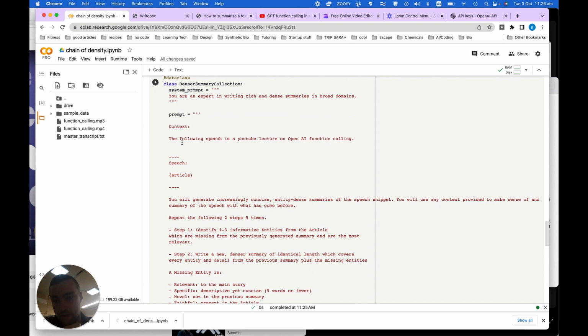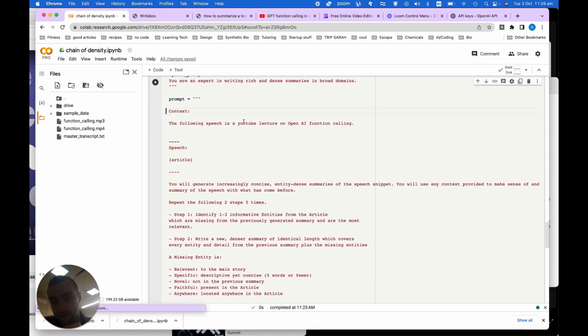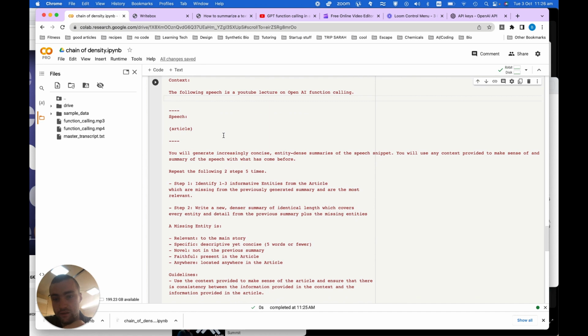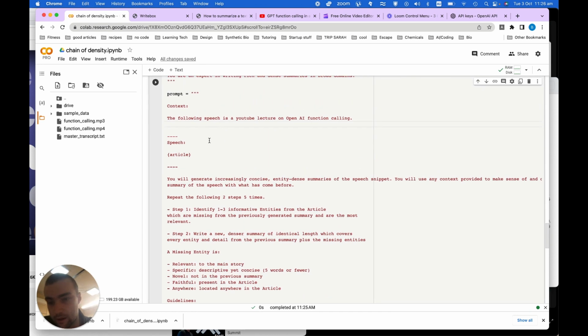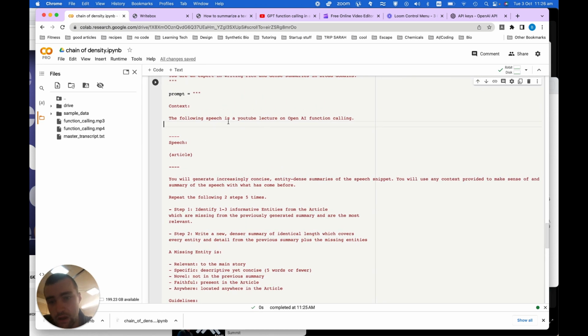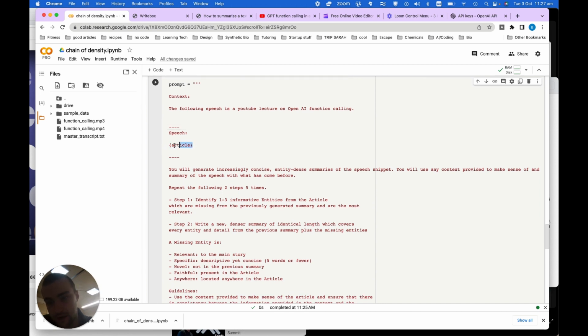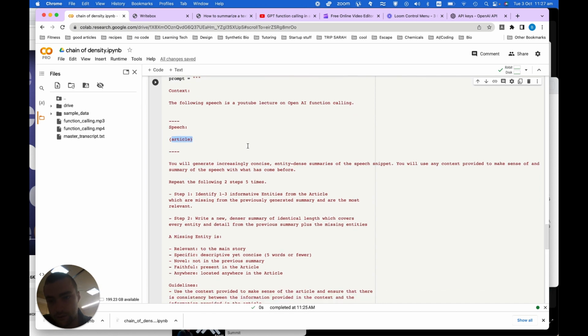So I'll read the prompt out. I've edited it a little bit to add this context thing in, but that's my only edit. That's the only edit I've made. Everything else is directly from the Salesforce paper. So context, you would go in and edit this based on the context, but the following speech is a YouTube lecture on OpenAI function calling. Speech, and then we have a variable for the article.